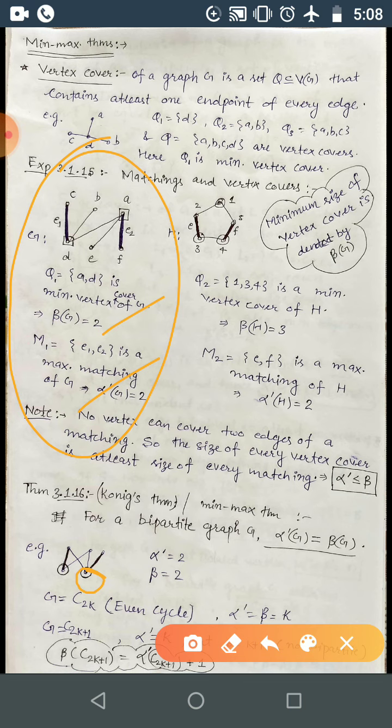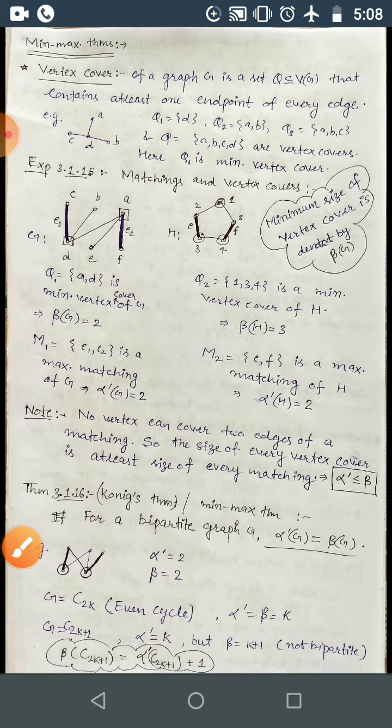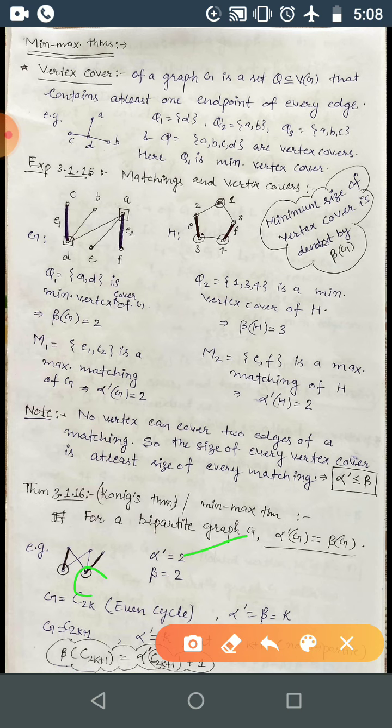This vertex is covering these 3 edges. Now 2 edges are left, so you can take this other vertex, and these 2 edges are covered.